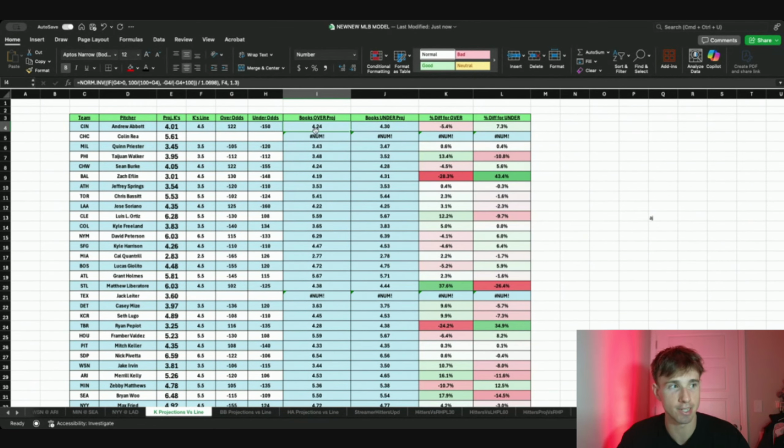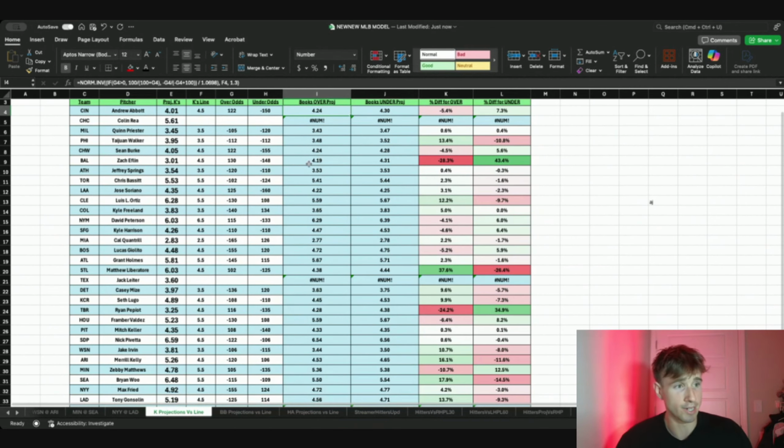So this is what the books have, plus 122 for a 4.5 strikeout line. The actual projected number is like 4.24. And like I said, that's probably close to right. It's probably not exactly right, but it probably is close to right. So anyways, guys, props the model, the projections really, really like today.